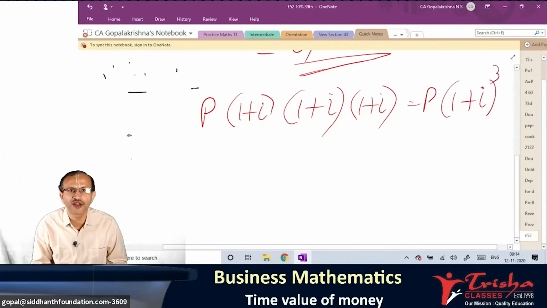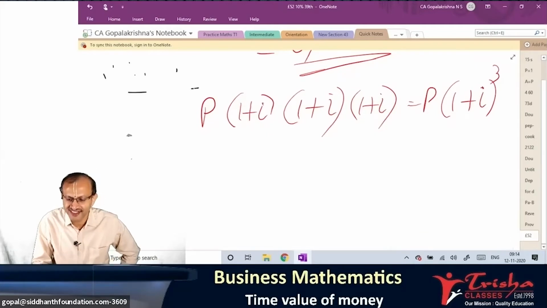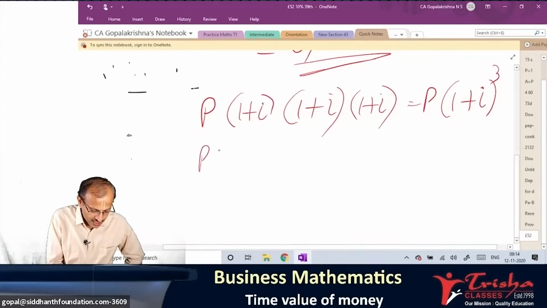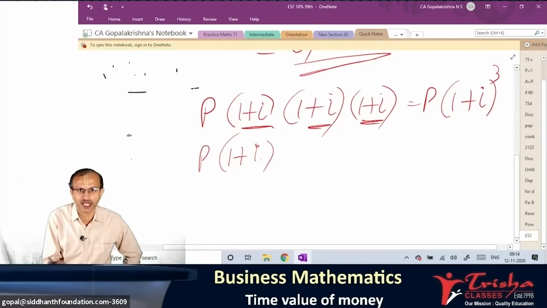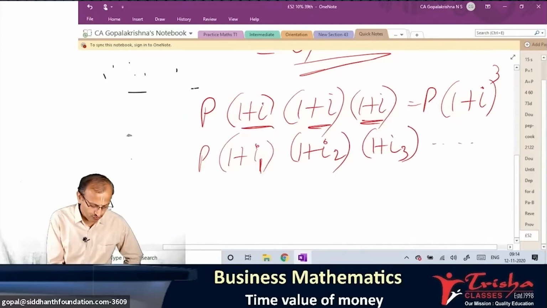Is that clear to everyone? Please do answer. Have you understood whatever I am discussing so far? Single letter, yes or no? Okay, you are with me. Super. Students, let me assume the first year is 10%, and the second year is some other rate, 15%. Then you cannot use that same formula. If these are all the same, you can multiply, right? If these are different, you can't. Then I can do first year rate 1 plus i1, 1 plus i2, 1 plus i3. Go on, do it.